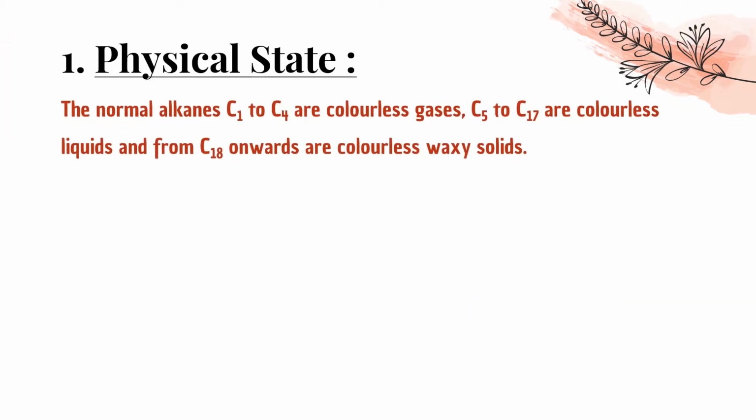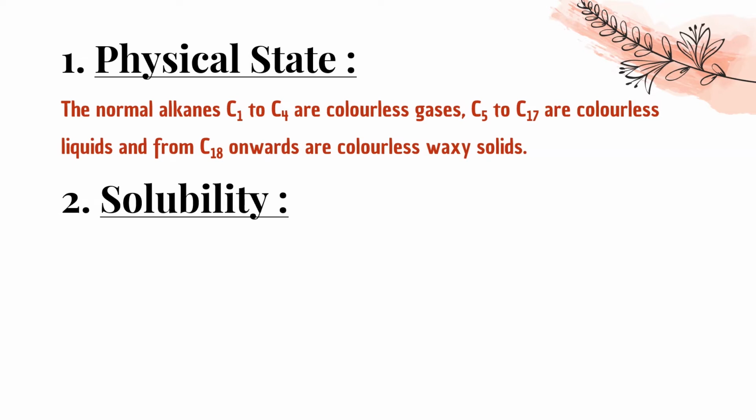Physical state. The normal alkanes like C1 to C4 are colorless gases, like till butane, they are gases. C5 to C17 are colorless liquids, and C18 onwards they are colorless waxy solids. That will never be asked. The physical state is never asked very much. So the starting 4-5 exist as gas, and as we go up, as the number of carbon increases, they become solid because the force of attraction increases, and that's why they become solid.